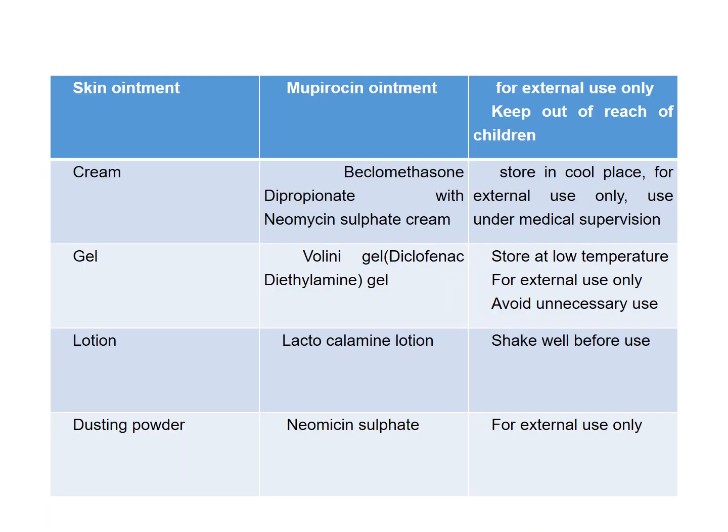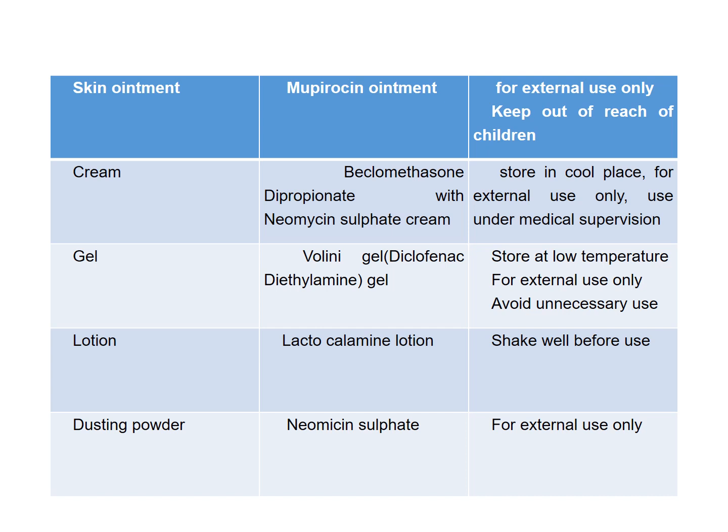The other is the skin ointment. So we have a preparation, that is the mupirocin ointment. It is also for external use only, and keep out of reach of children. Now the next preparation is cream. So we have beclomethasone cream with neomycin sulfate cream, and for cream we advise to store in a cool place for external use only, and we tell them to use under medical supervision, because the beclomethasone content is a steroid one. So whenever we prescribe a steroid, we need to use it under medical supervision.